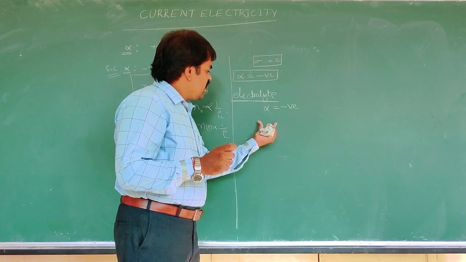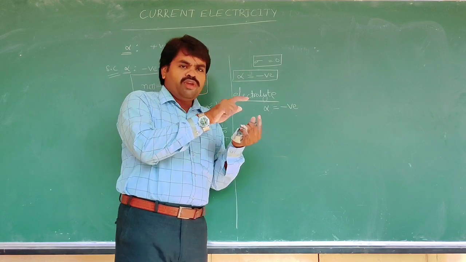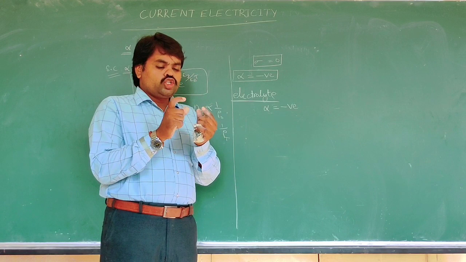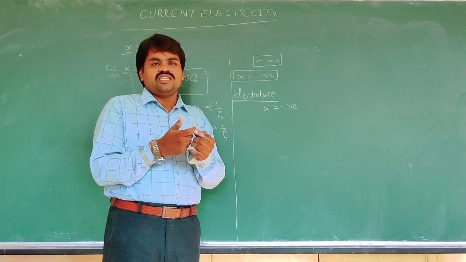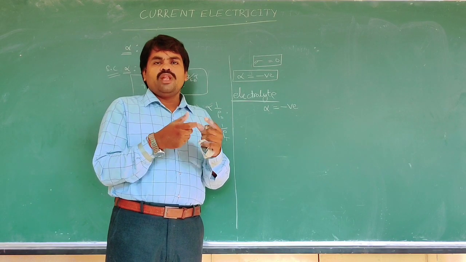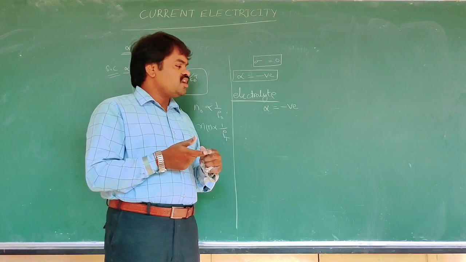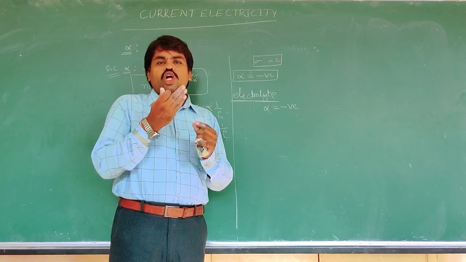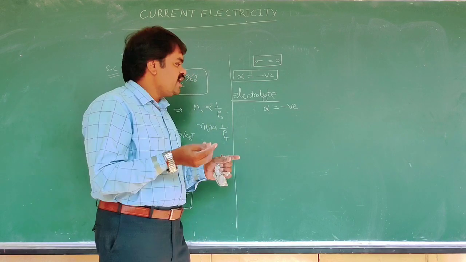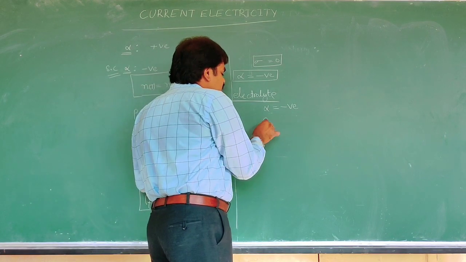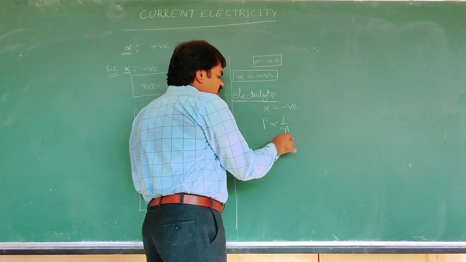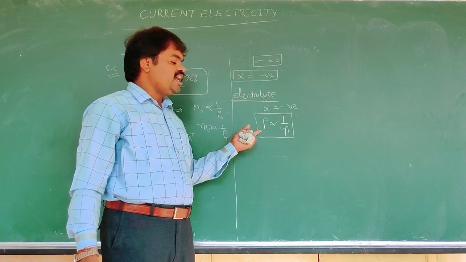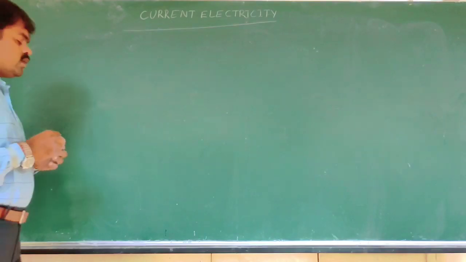Then the ions can move very freely, so the drift velocity of free ions increases. The drift velocity increases means the relaxation time also increases. Then as relaxation time increases, the resistivity of electrolytes decreases with increasing temperature.